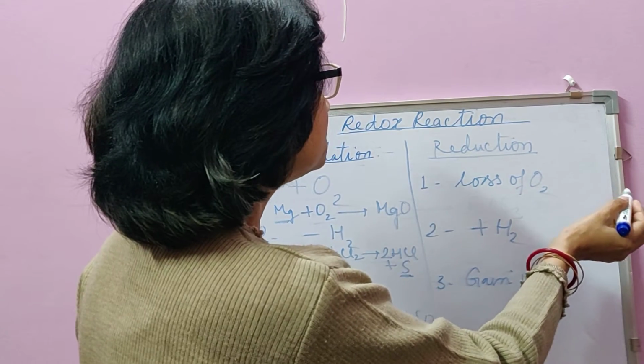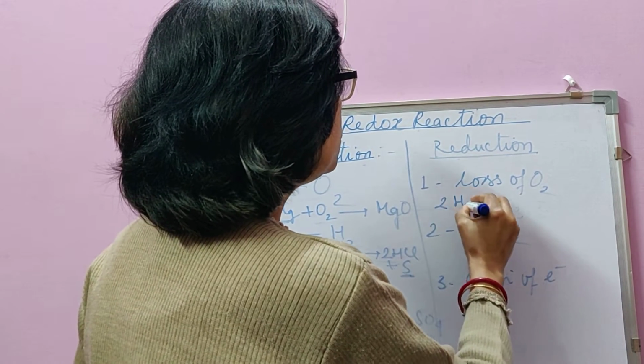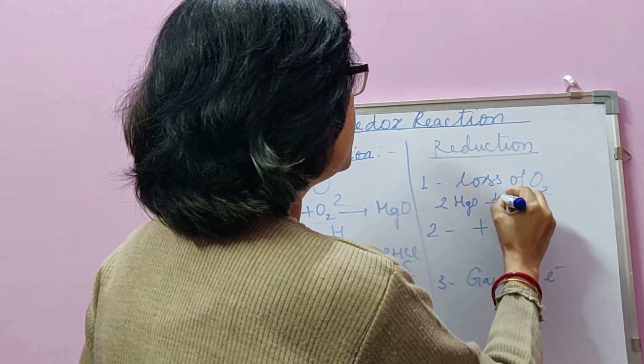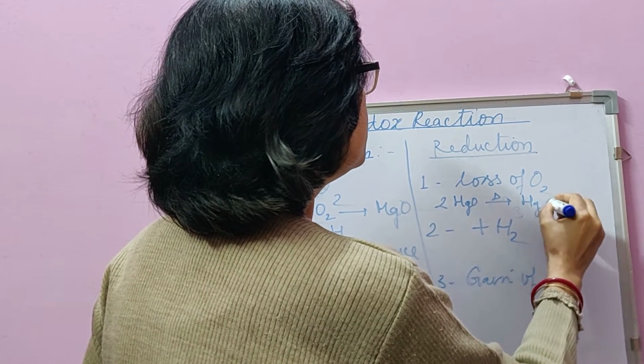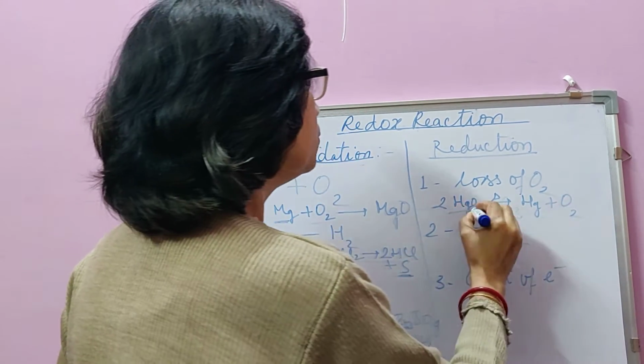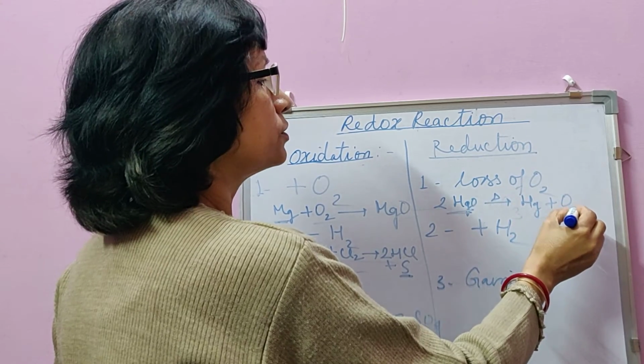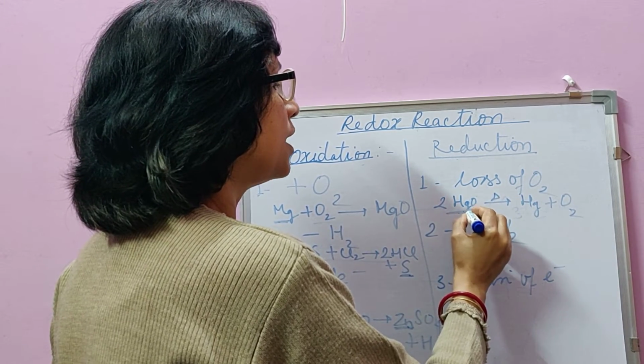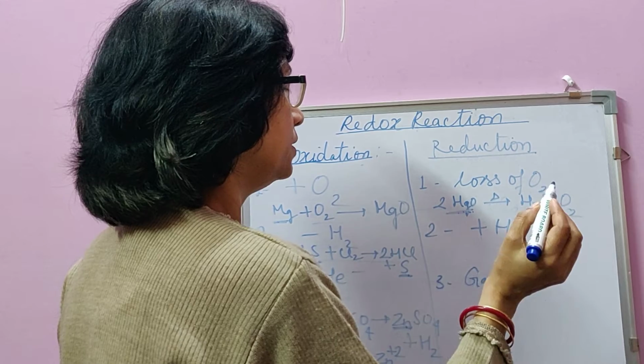Loss of oxygen, like 2HgO on heating is reduced to Hg plus O2. In this, mercuric oxide lost its oxygen. Therefore, mercuric oxide is reduced to mercury.